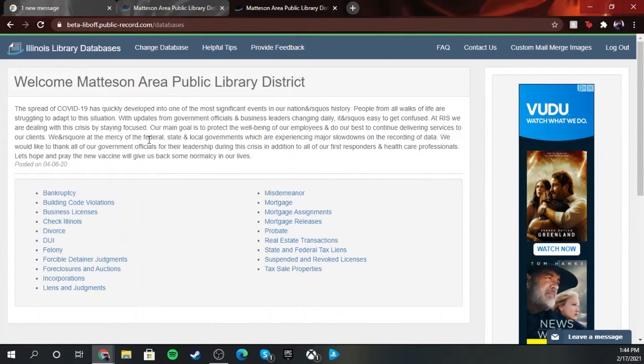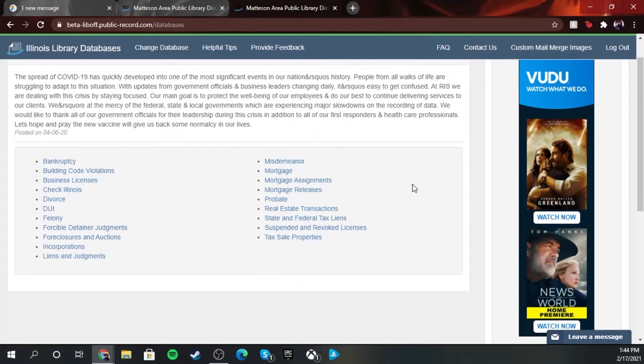Because of the pandemic that's still going on, sometimes these websites are taking a little longer to update because people like myself are still working remotely. So it's hard for them to actually scan in things. Things have been pushed back as far as dates for different types of court cases, things that have been approved or not approved, been notarized, things like that. So if you're looking for something in particular, it might not be showing up as quickly as it says here. It does say that it's slowed down.